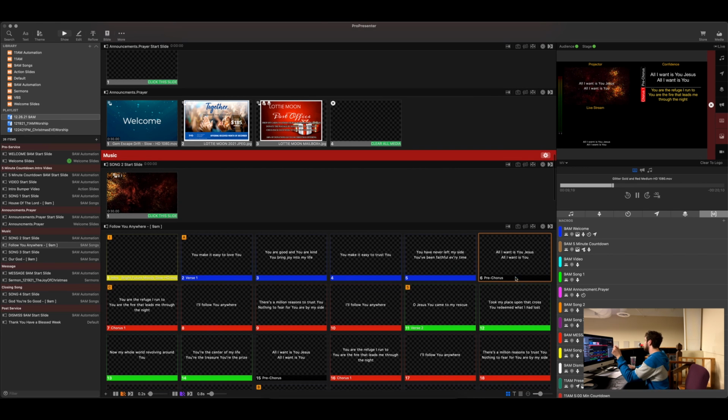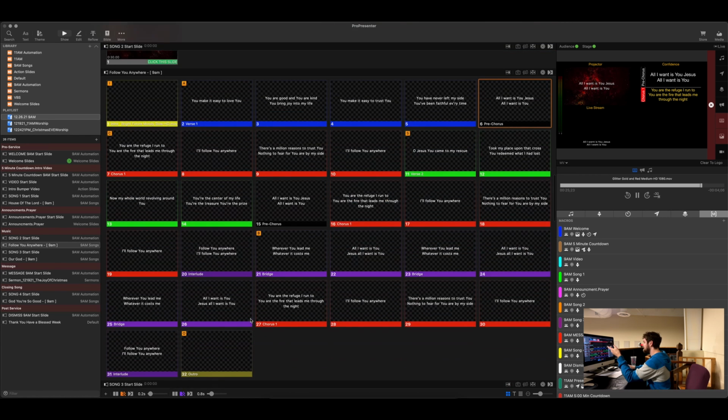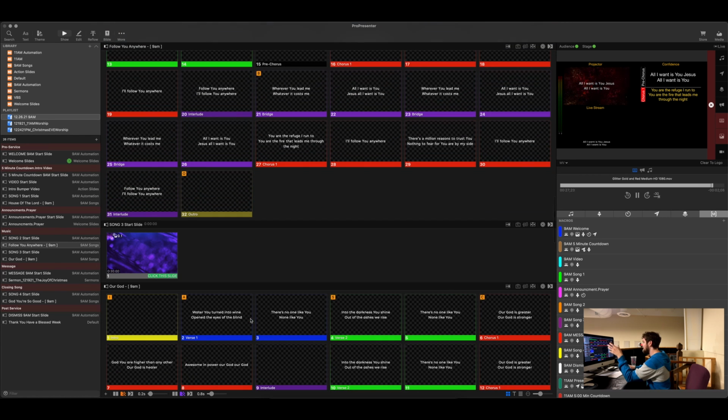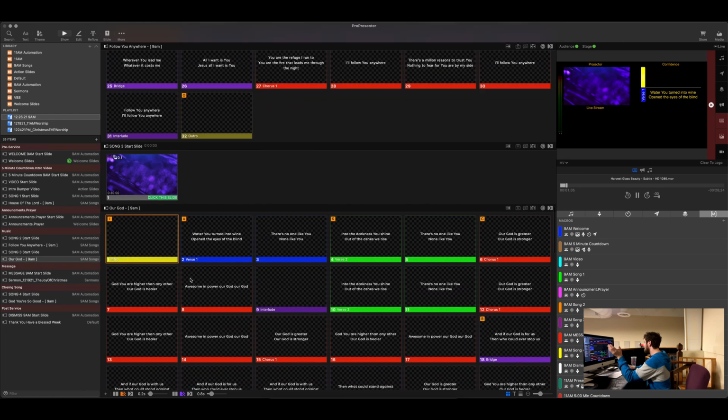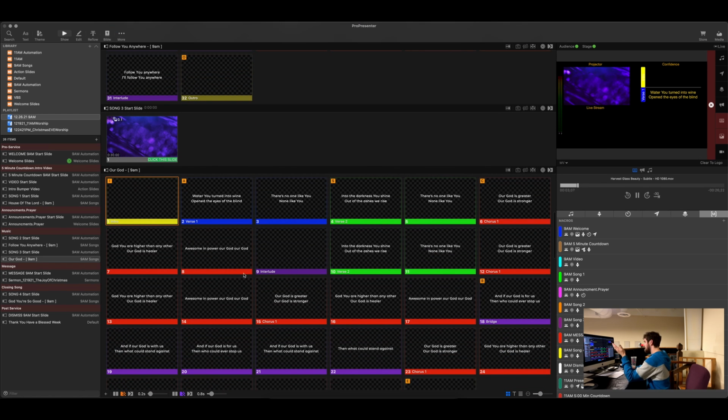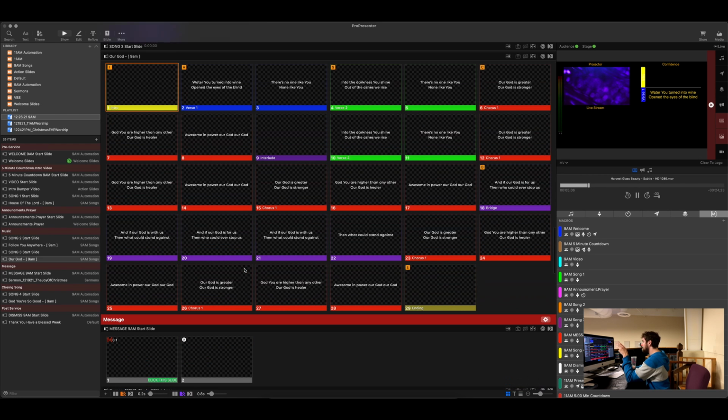So for example, these slides have labels. And so pre-chorus, you'll notice this is black and says pre-chorus. You'll notice what's next is the chorus 1, which is a red slide. And you'll notice this over here in the confidence monitor is red. Just a little note, whoever's on stage, that's what they're looking at. Song 3, same thing. Nothing really changes other than the graphic and the lighting.